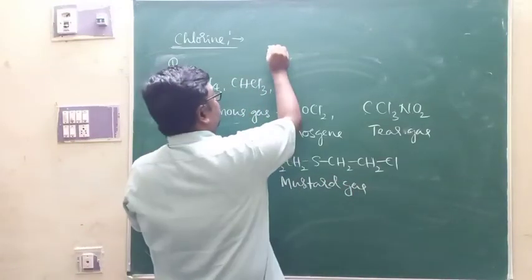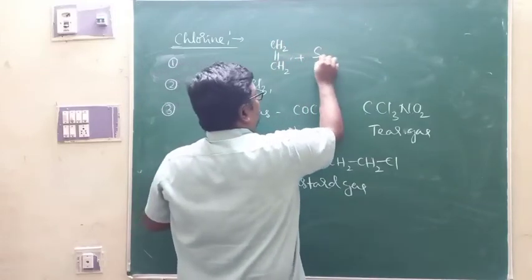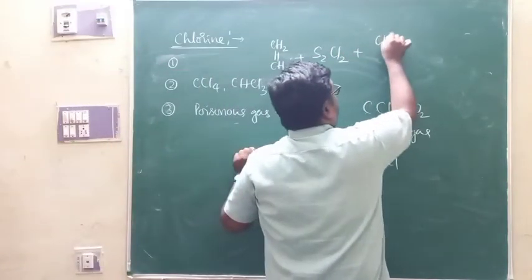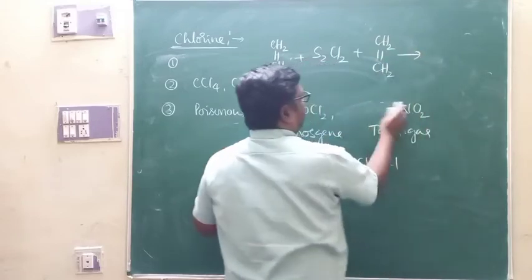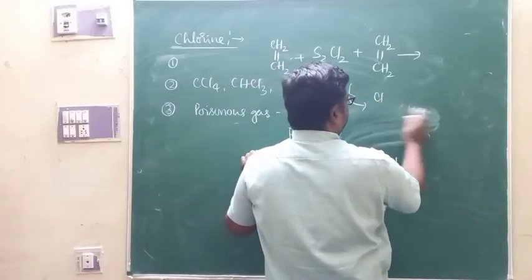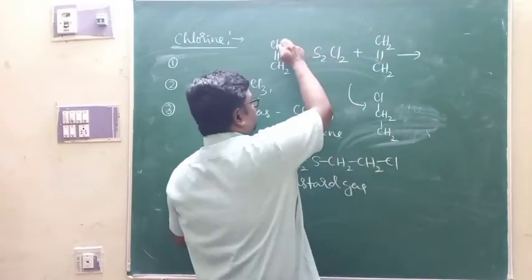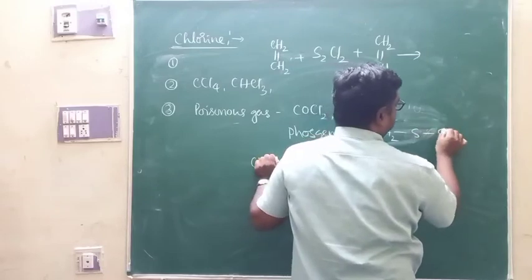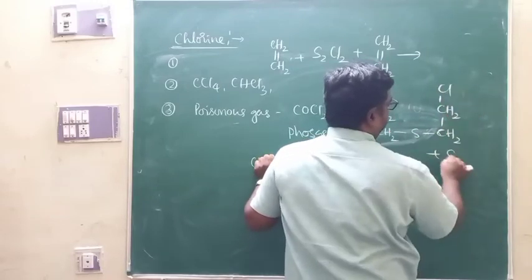In order to prepare mustard gas, you need ethene. When ethene reacts with disulfur dichloride or sulfur monochloride, addition of disulfur dichloride takes place across the double bond. That leads to the formation of Cl, CH2, CH2, S, CH2, CH2, Cl. The double bond is converted to single bond, and sulfur gets connected.